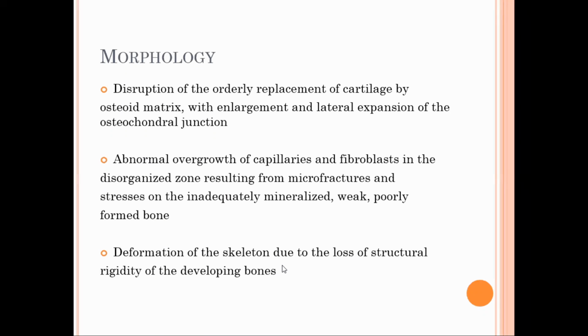So inadequately mineralized bone is formed, and this leads to the loss of skeletal integrity, because there is not proper growth of the fibroblasts and capillary supply to those areas, so that the bone is prone to fractures and also leads to deformity.